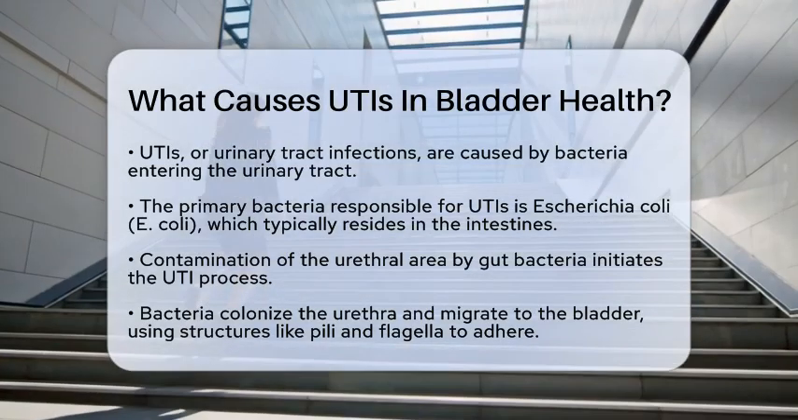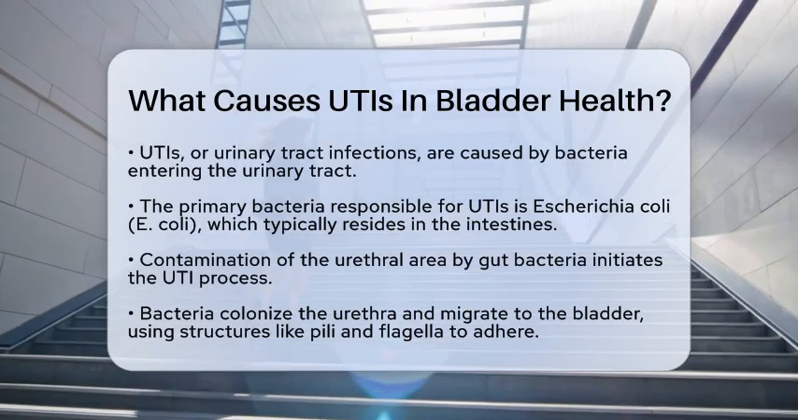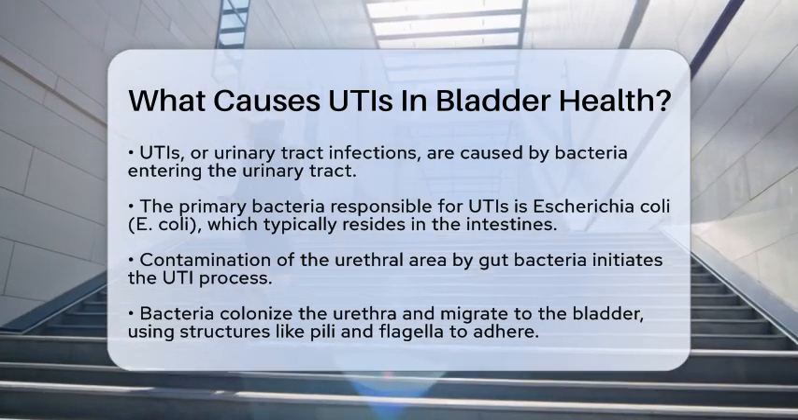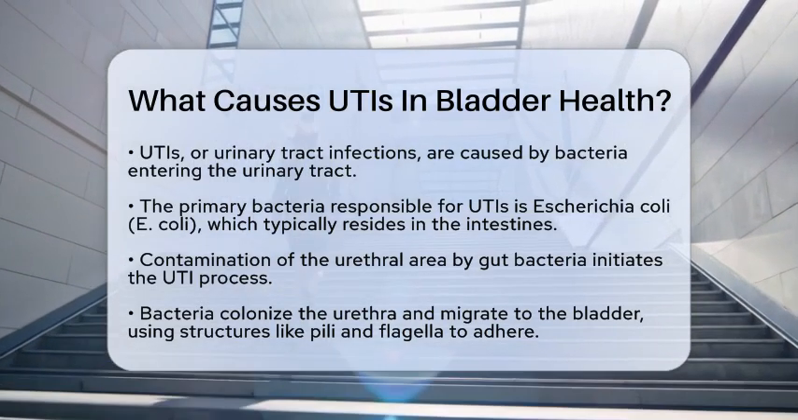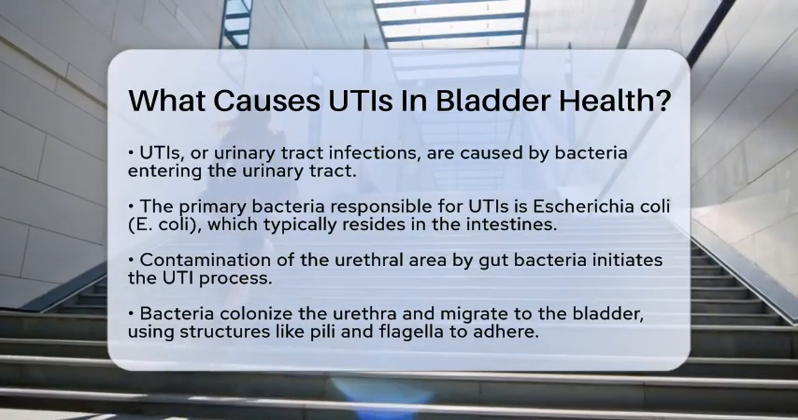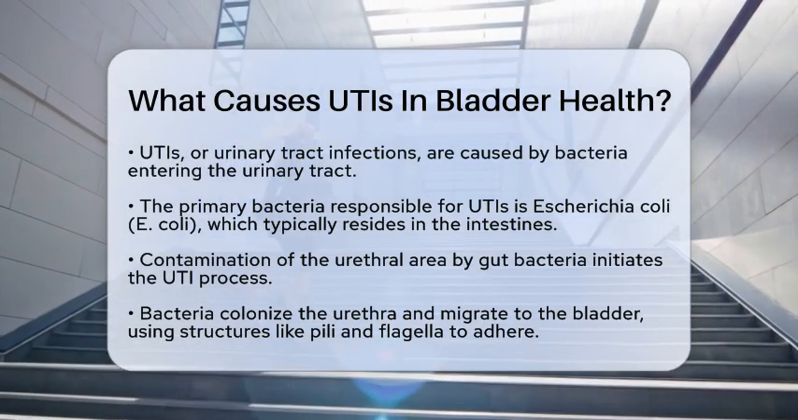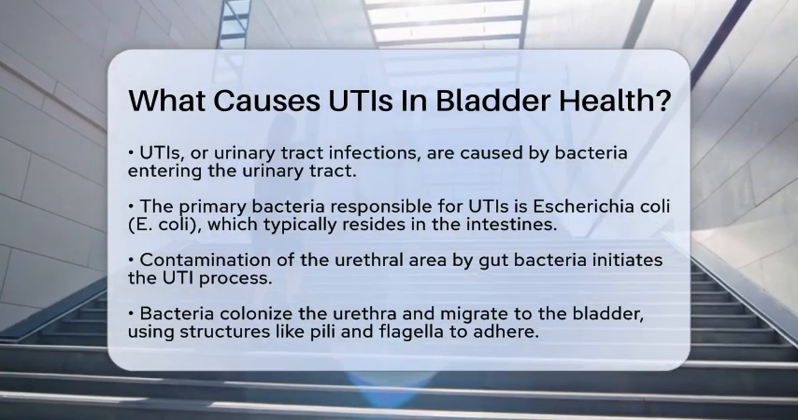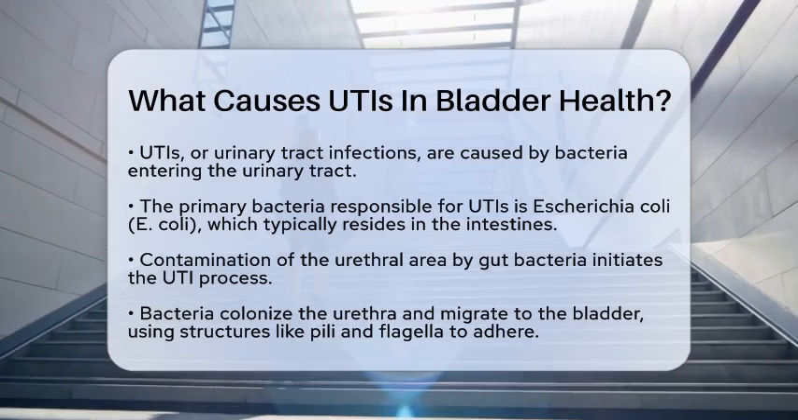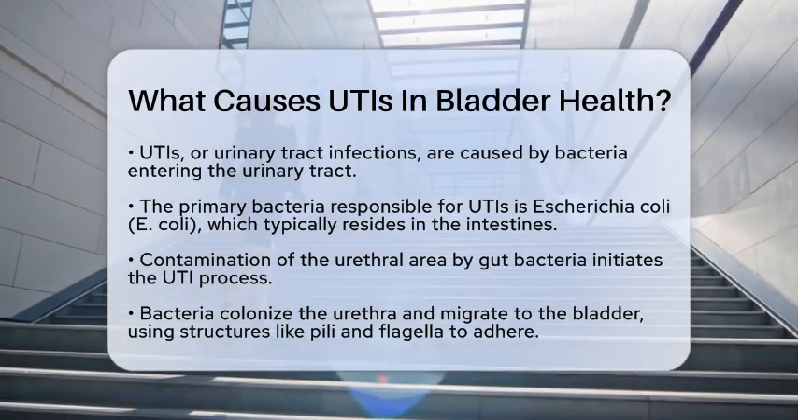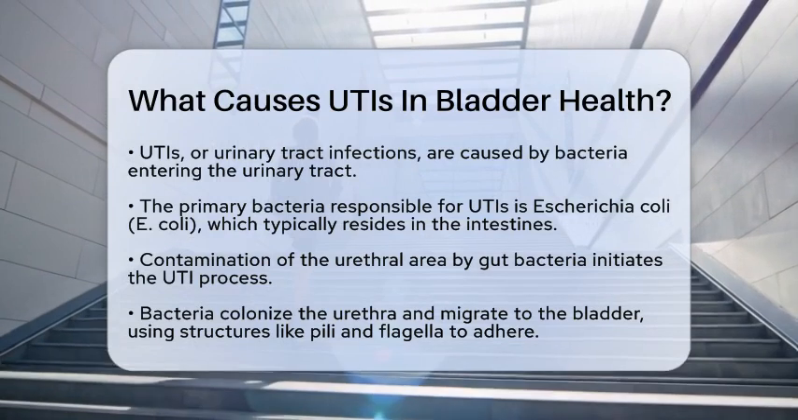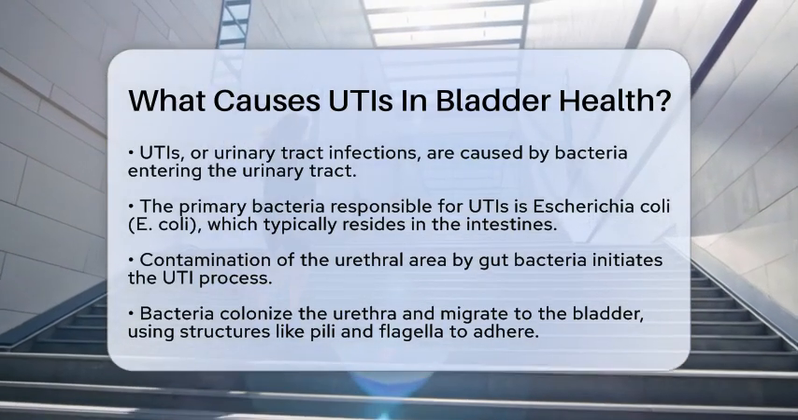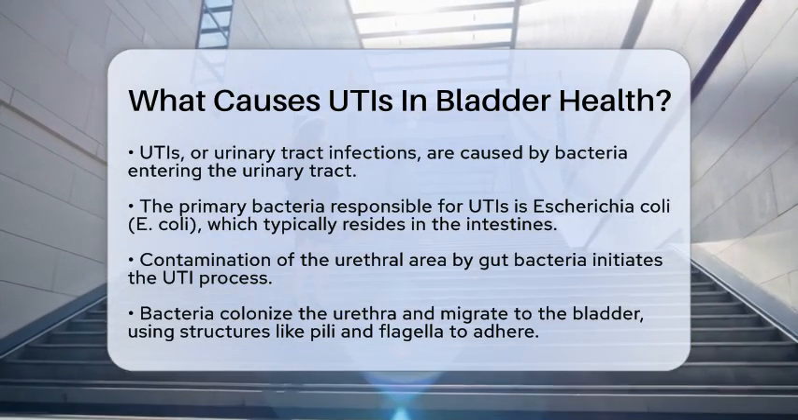UTIs in the bladder are primarily caused by bacteria that enter the urinary tract through the urethra and multiply in the bladder. The most common culprit is a type of bacteria called Escherichia coli, or E. coli. This bacteria usually lives in our intestines but can contaminate the urethral opening and make its way into the bladder. The process starts when bacteria contaminate the area around the urethra, often from gut bacteria. These bacteria then colonize the urethra and migrate upward into the bladder.